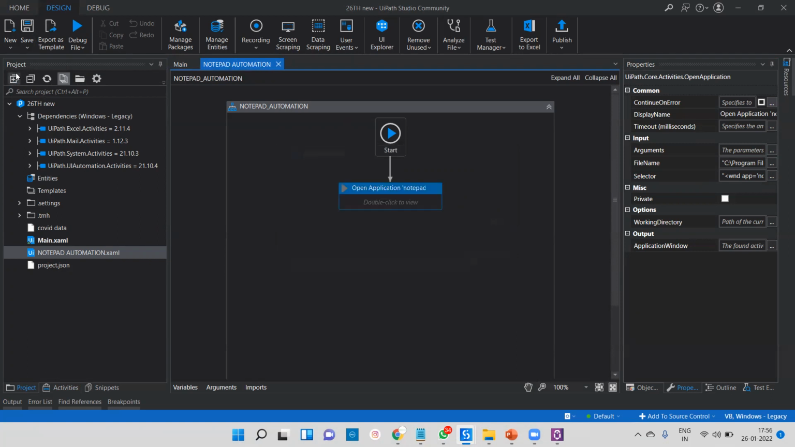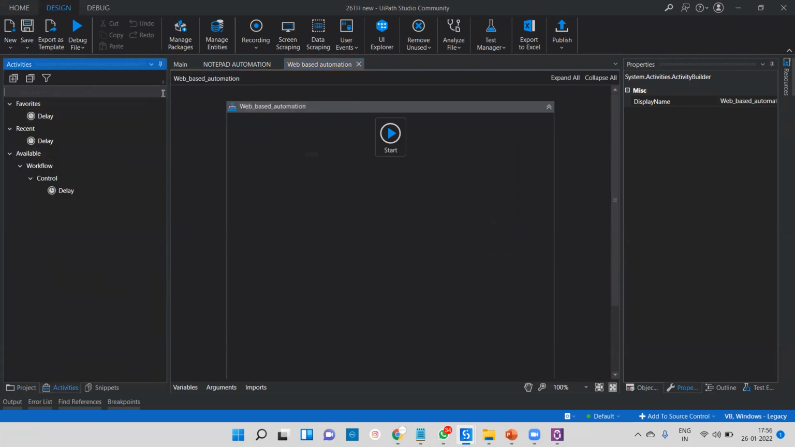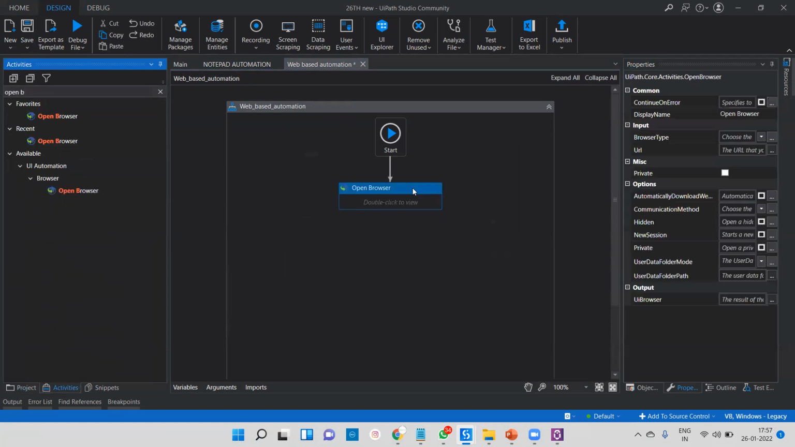Okay, so we also learn how to go for cross-browser automation. If you're going to automate on different browsers, that is called cross-browser automation. It's very simple. If you want to go for that, there is an activity called Open Browser. When you want to launch the browser, you can drag and drop Open Browser and connect it to the start, and whatever browser you're going to open.